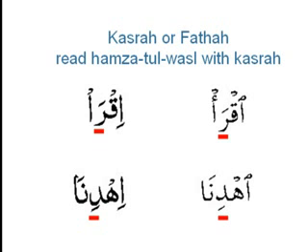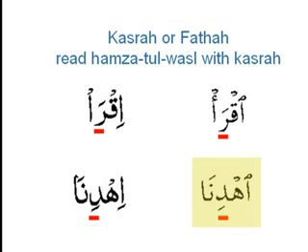So let's take the first example, Iqra. The ra has fatha, it's the third letter. The one before it will always be sakin. So we're going to read the Hamza-tul-Wasl as if it's got the kasra underneath it. So that's going to be Iqra. And again, it's a short half sound on the ra because the next letter is a hamza with sukoon. On the left hand side, we've got the same in the Majidi script, and again they've put in the kasra to help us along.